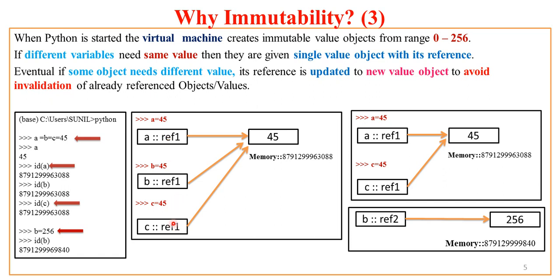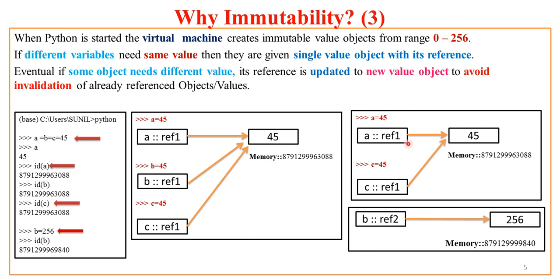A and C, because A and C still need the same value but B needs some different value. So to avoid invalidation of the reference of A and C, B is given a new object value with its reference available to B. Here if I inspect the ID of B, I get a different address.